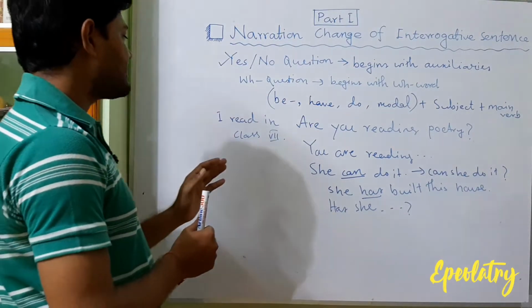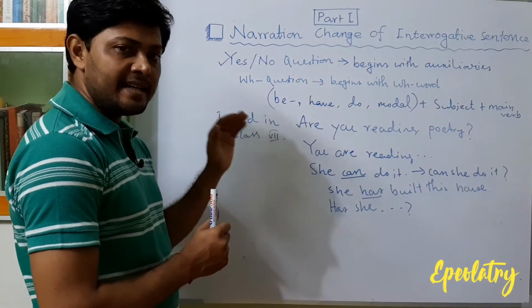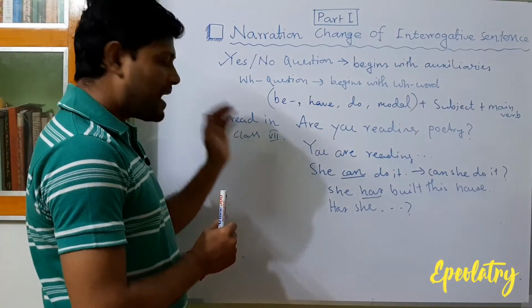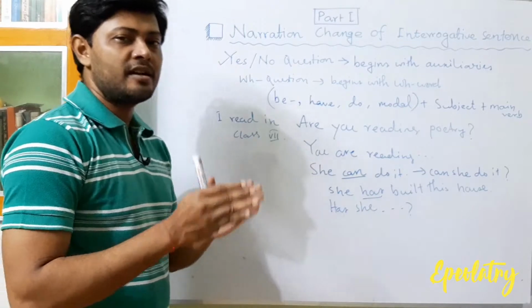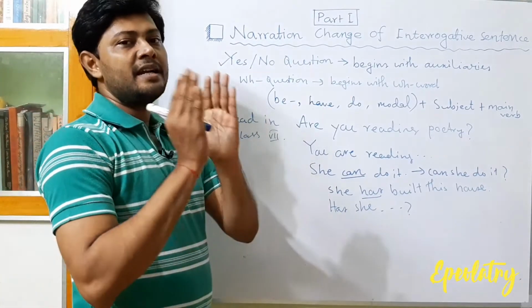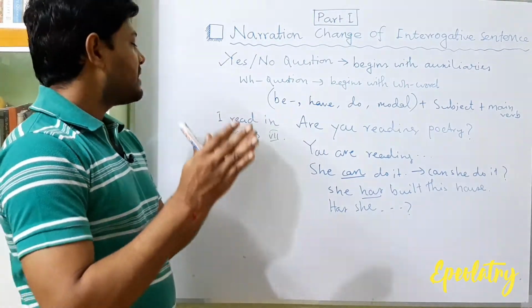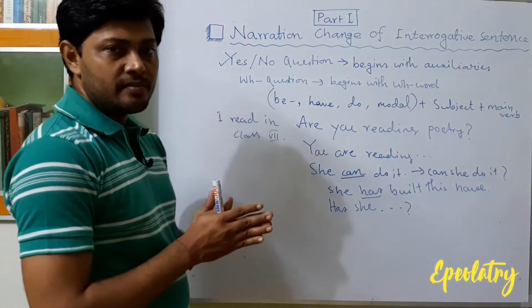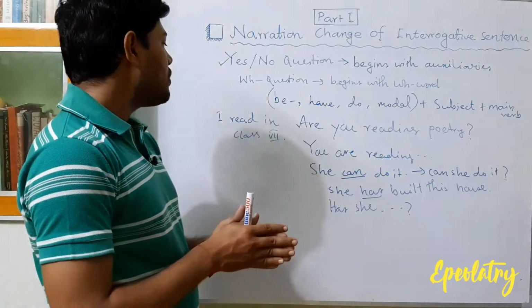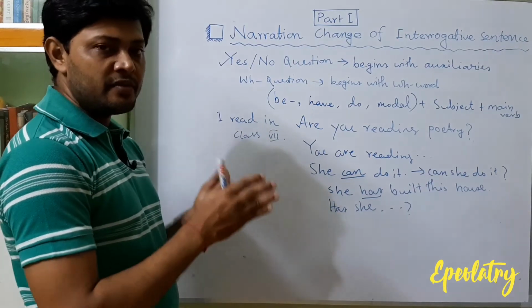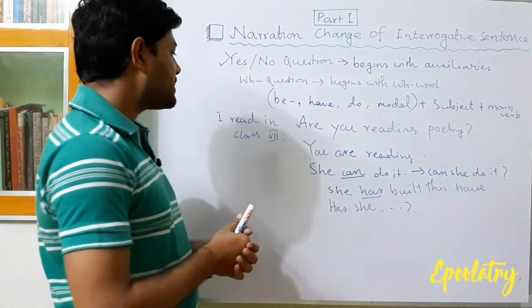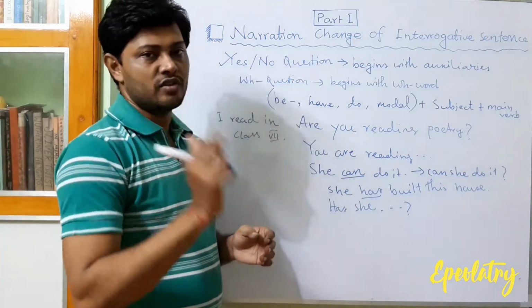In that case, you will find that the sentence must be in present indefinite or in past indefinite. As you know, present indefinite and past indefinite do not need an auxiliary verb.